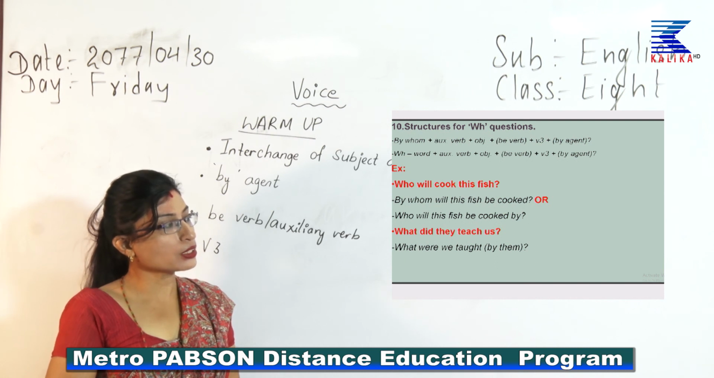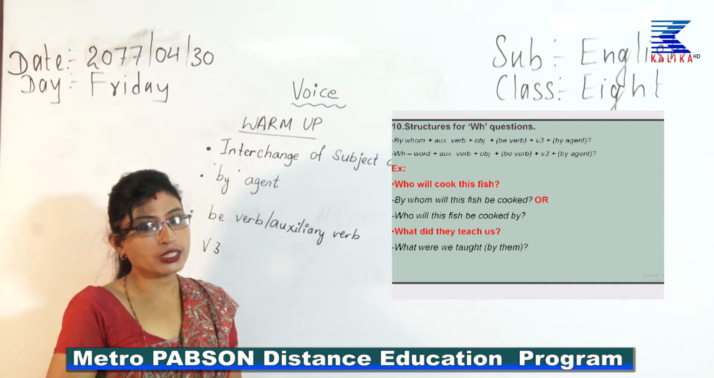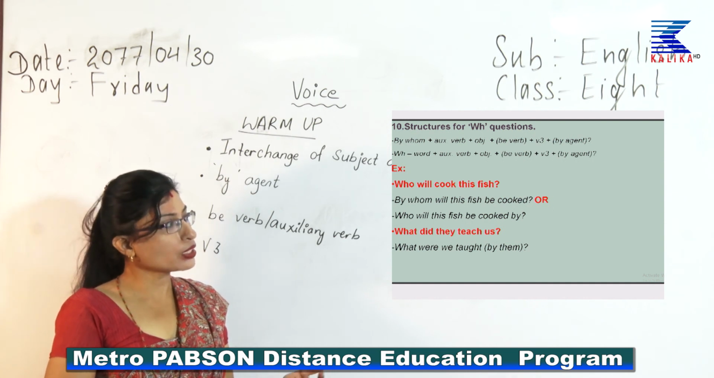Here I am excluding the be verb. So, in the first you had a be, sometimes you do not have a be, that is why in the rule I had kept that in brackets. Okay. Here, what did they teach us?